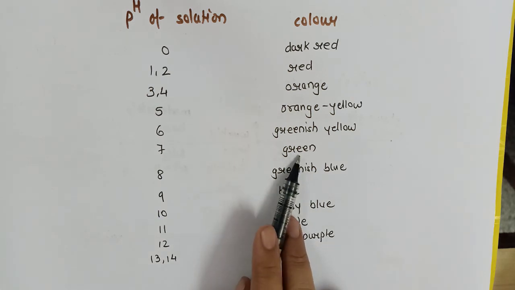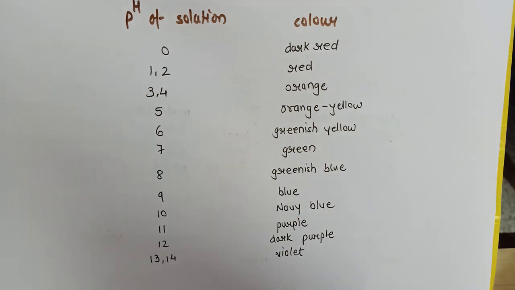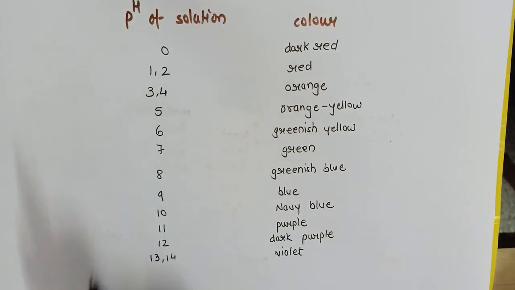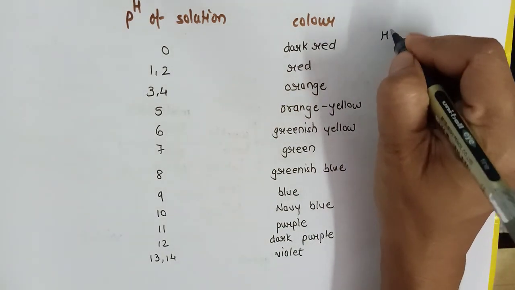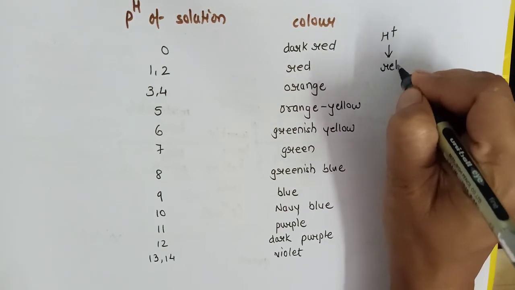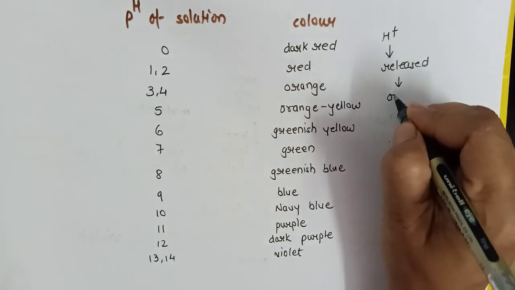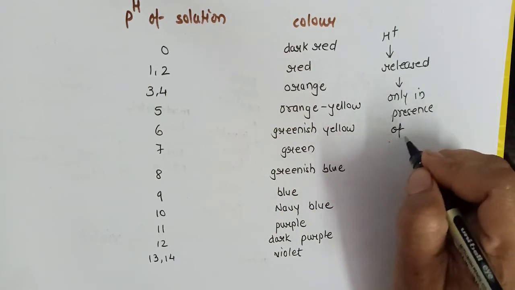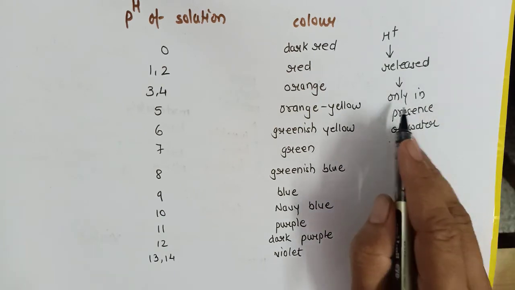For example, if the pH paper shows green color, it will have pH 7 and it will be neutral in nature. After dropping a drop of solution on pH paper, if the pH paper changes its color to orange, then it will be acidic in nature with pH in the range of 3 to 4. But remember that H plus ions will be released only in the presence of water. That means the acidic character will be shown only in the presence of water.